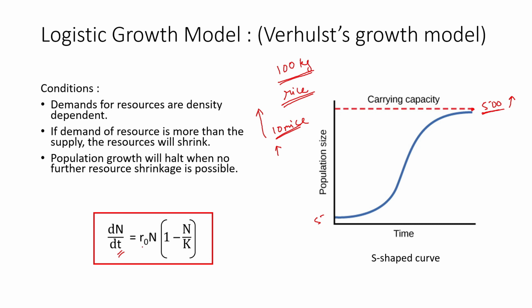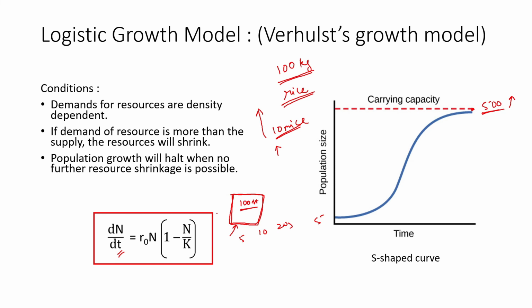For example, if a class has a capacity of 100 students, then the class may take in 5 students per year, or 10, or 20 students per year, until it reaches the strict point of 100 students. Once it reaches 100 students, the class cannot take any more students. So that's the carrying capacity of the class. That's what carrying capacity is all about. The resource boundaries are set by available resources, and that is the limiting factor for population growth.